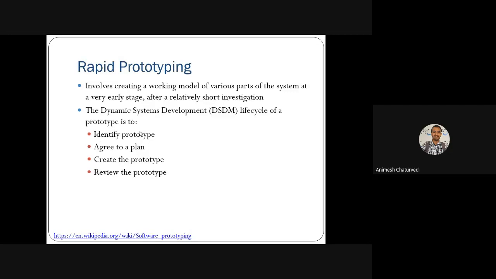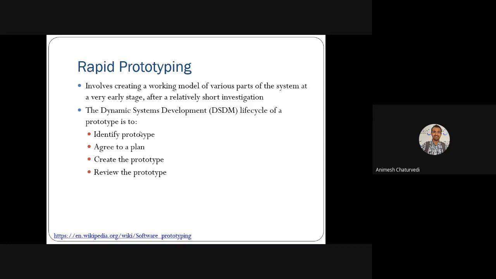Then, the next type of example is rapid prototyping, which involves creating a working model from various parts of the system at a very early stage. After all this relativity and short investigation, you do the rapid prototyping, which means you create a prototype, a small simulation, or a small part or feature of that project, a small working model of that project at a very early stage, so that you can see whether it is possible, feasible or not feasible.